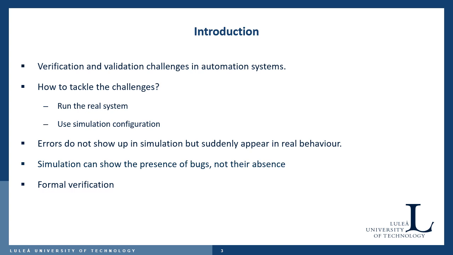So what do we do next? Formal verification could be used as a better approach. Formal verification is the act of proving or disproving the correctness of an algorithm with respect to a given property or specification. In order to do the formal verification of the system, we need to convert the automation system to a modeling language. Now let's see how formal verification of cyber physical systems is done.